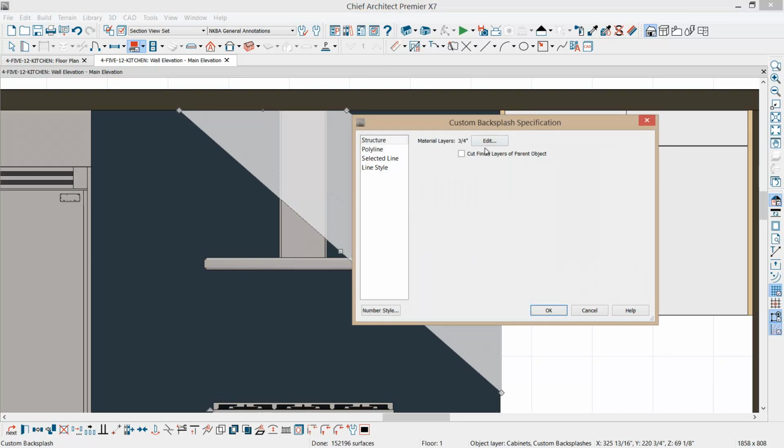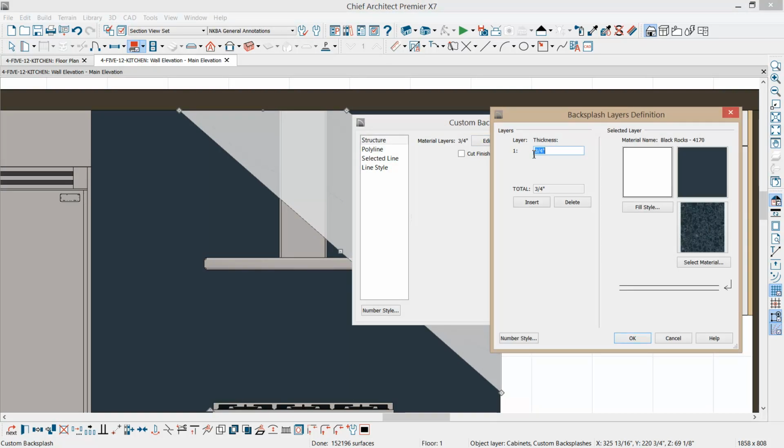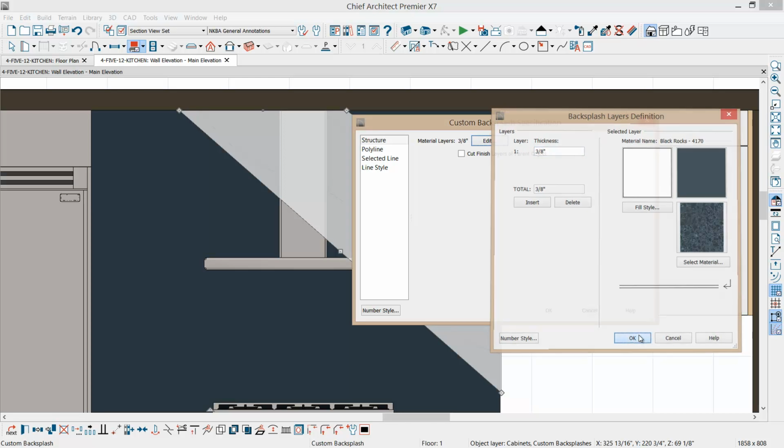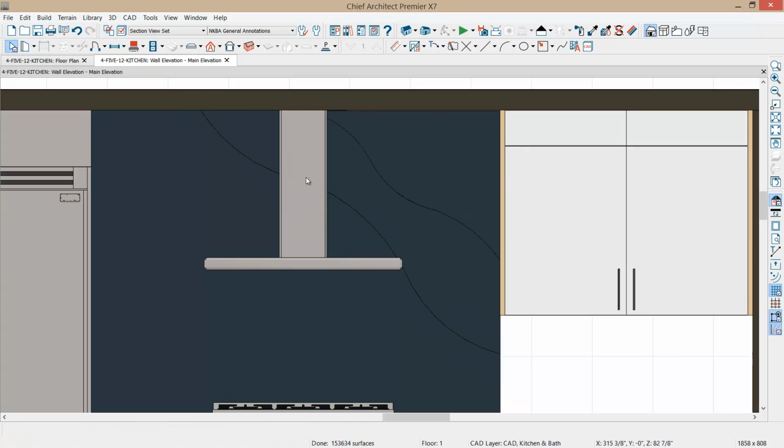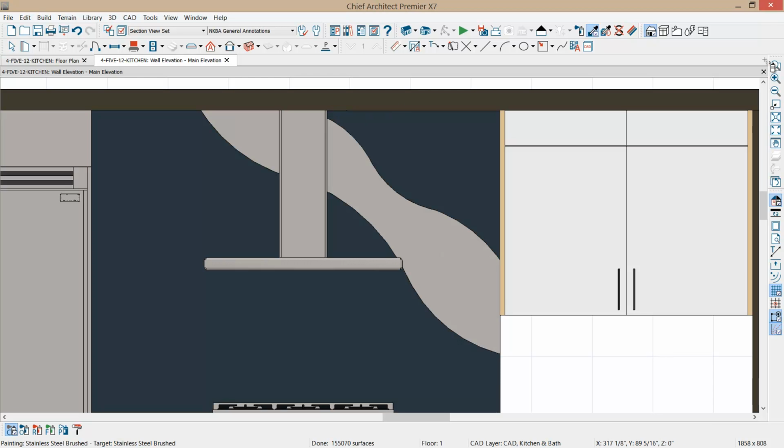And if I double click on that, I'm going to change the thickness of this layer from 3/4 to 3/8. This is going to be a stainless steel insert. The tile will be 3/4, and now I've got that insert right here. Using the material eyedropper, I'm going to select the stainless off the hood and apply it onto the insert behind the two tiles.